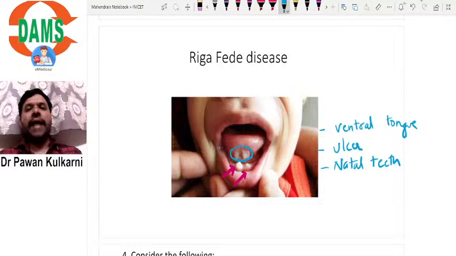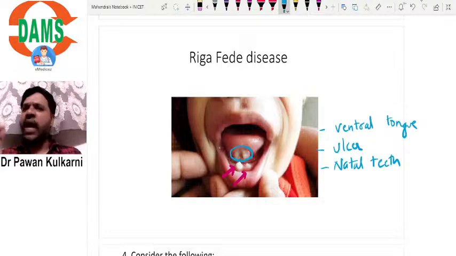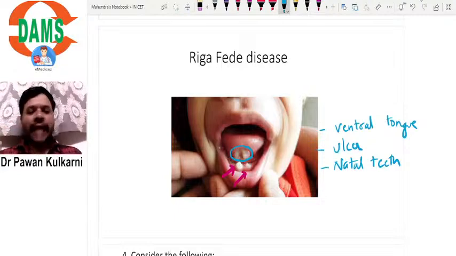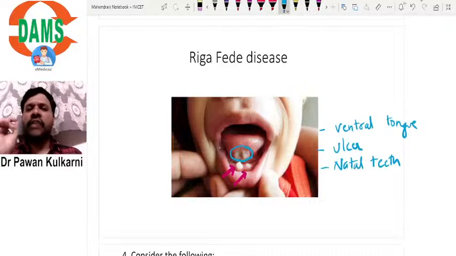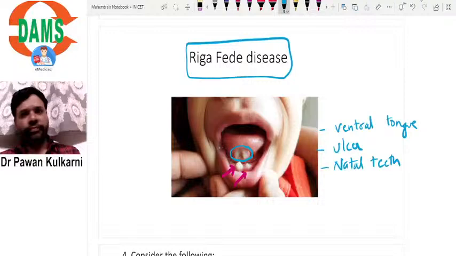So if you see teeth in the oral cavity soon after birth, you call them natal teeth. What will these natal teeth do? They will cause damage to the tongue. They are very sharp, so the infant will develop an ulcer on the ventral surface of the tongue, which is known as Riga-Fede disease.